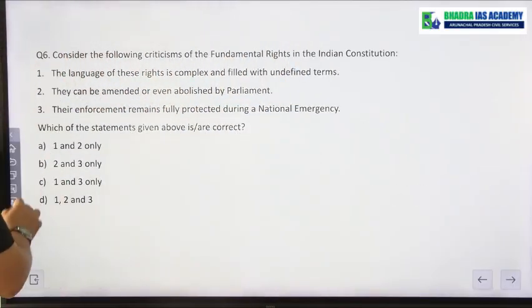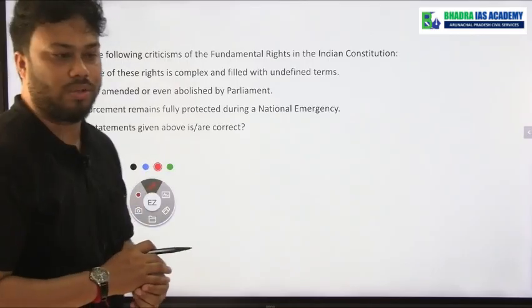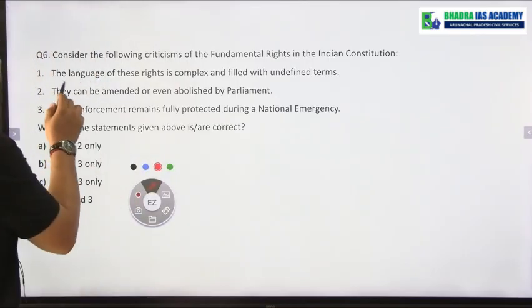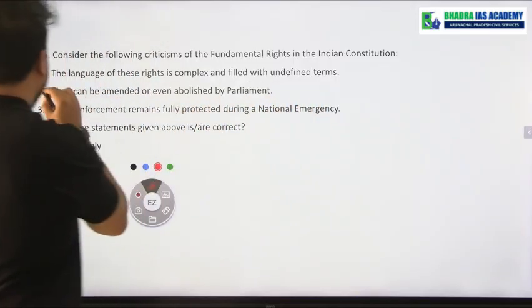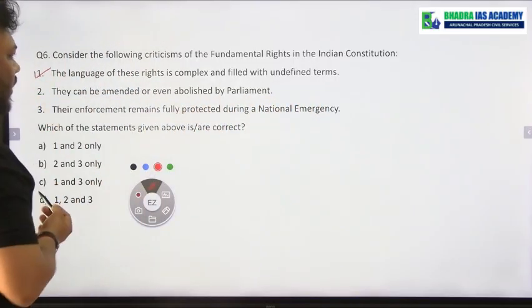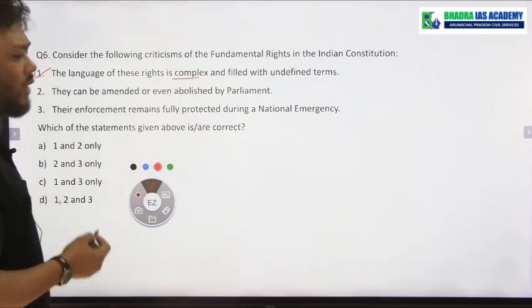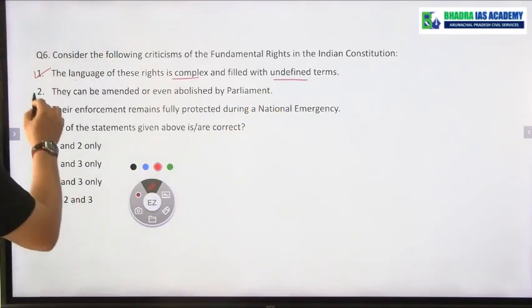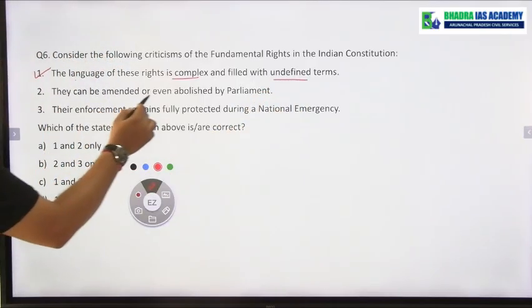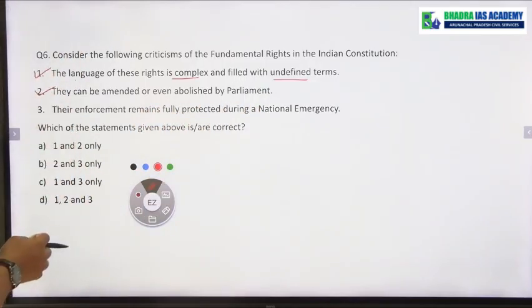Consider the following statements regarding the criticism of fundamental rights in the Indian Constitution. Okay. The language of these rights is complex and filled with undefined terms. Yes. So this is one of the criticism of fundamental rights, that the language of fundamental rights are very complex and many things are not defined clearly. Next, they can be amended or even abolished by the parliament. Yes.